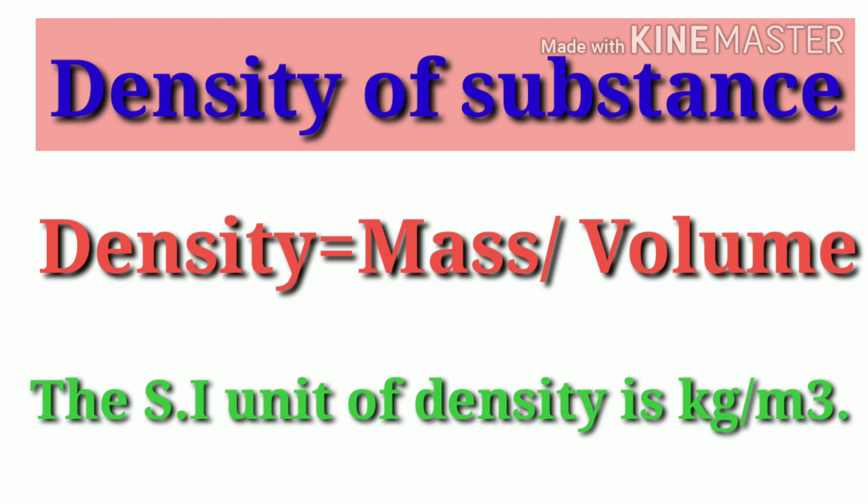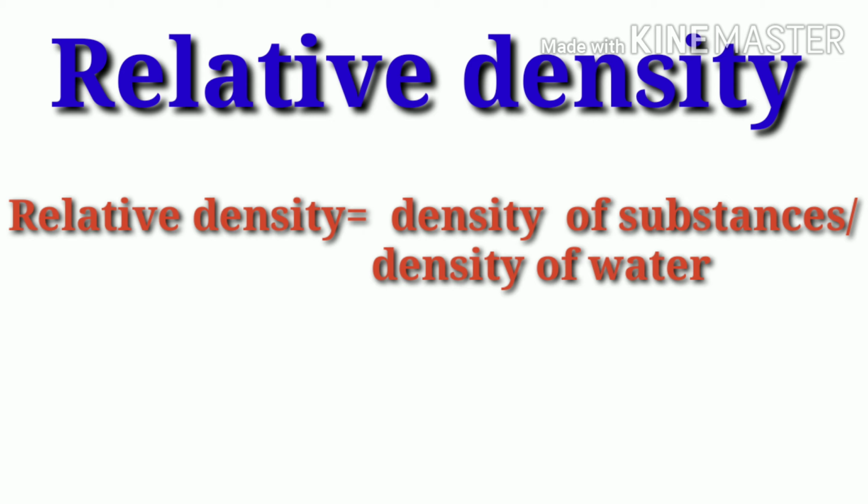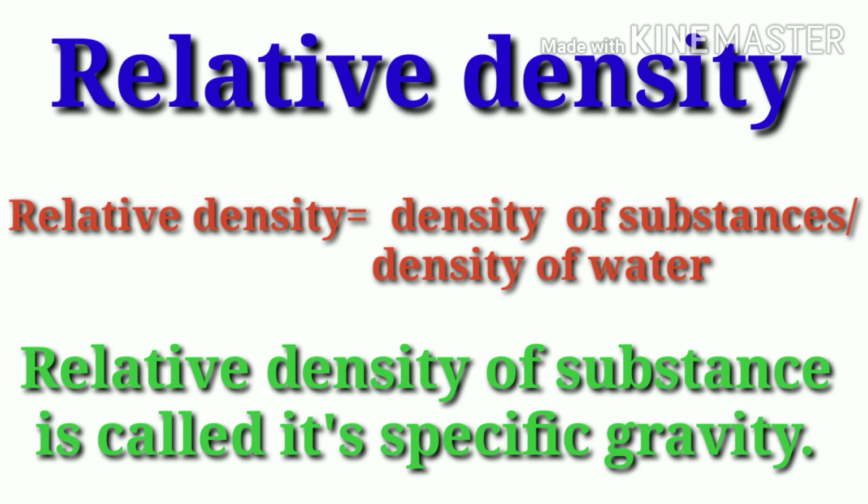Let's learn another point, that is density of a substance. You know that density is the ratio of mass upon volume. The SI unit of density is kilogram per meter cube. What is relative density? Relative density is the ratio of density of a substance upon density of water. Relative density, being a ratio of two equal physical quantities, has no unit. Relative density of a substance is called its specific gravity.